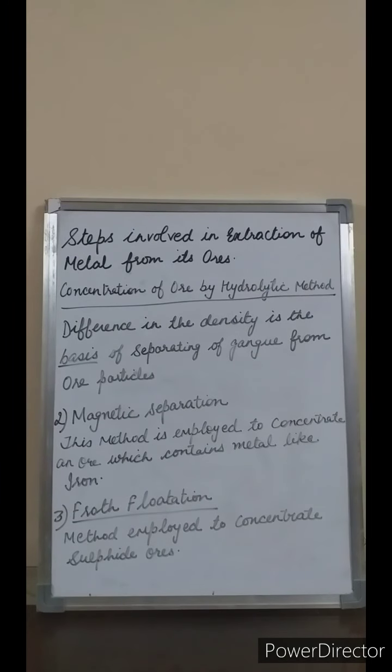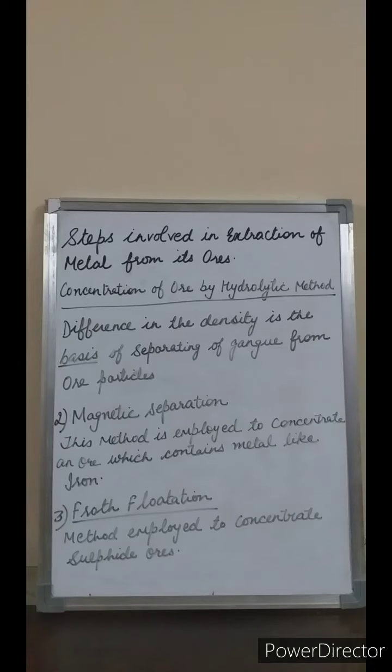Now next we will learn the magnetic separation method. So students, this method is employed to concentrate an ore which contains a metal like iron. So what is the principle? Magnetic properties of the ore.